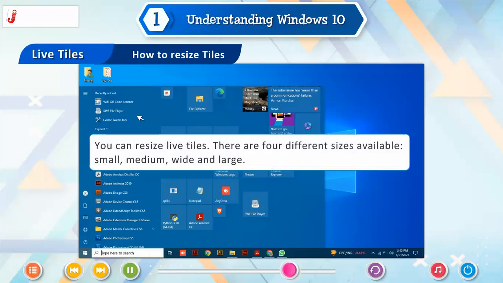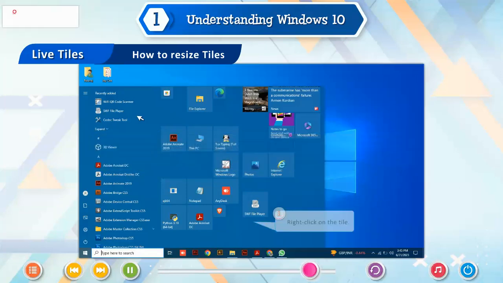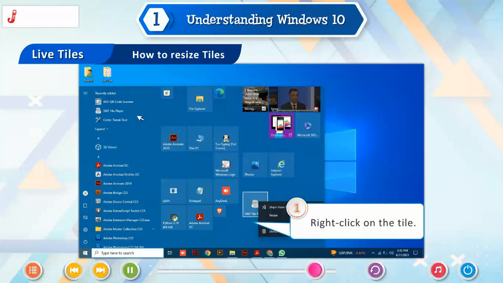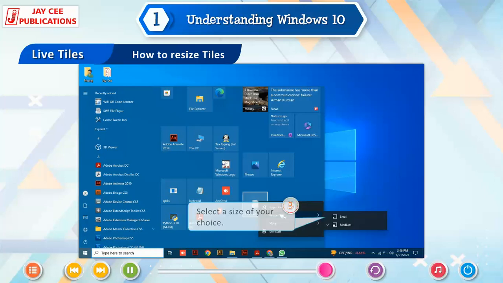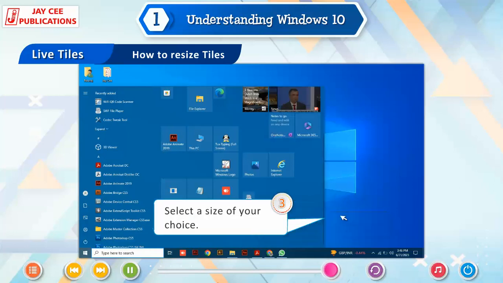How to resize tiles. You can resize live tiles. There are 4 different sizes available: small, medium, wide and large. 1. Right-click on the tile. 2. Click on the resize option. 3. Select a size of your choice.